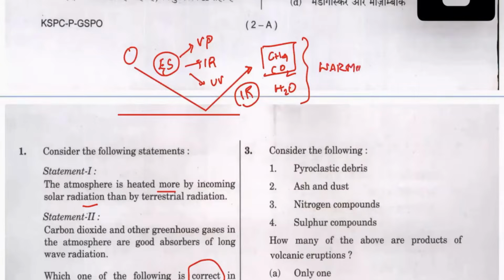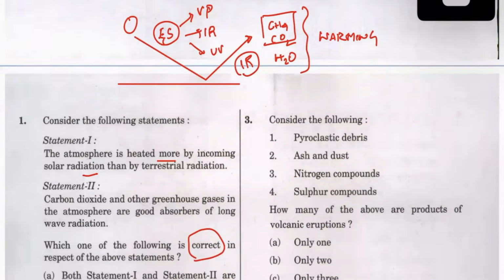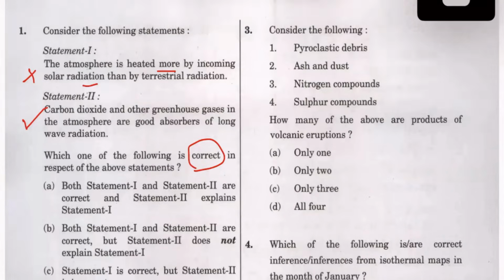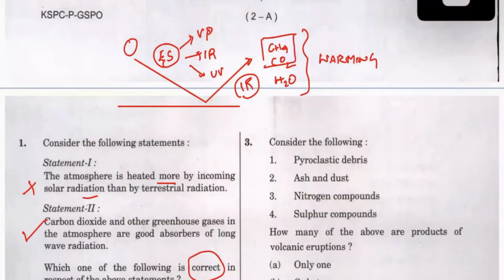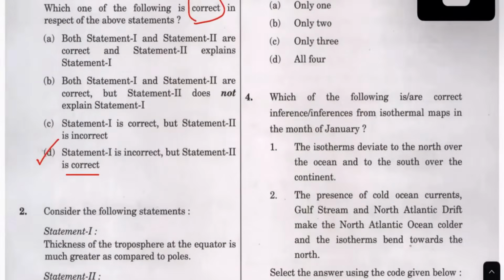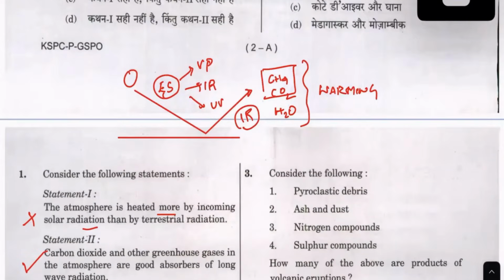But now come to what the statement is saying. They are talking about incoming radiation being high. This is actually wrong. In this kind of question, you can check it: if statement 1 is incorrect, statement 2 is automatically correct. Carbon dioxide and greenhouse gases, as I said, absorb the long wave radiation. So this can be a question which can be taken. So look at it, count it as we go along.